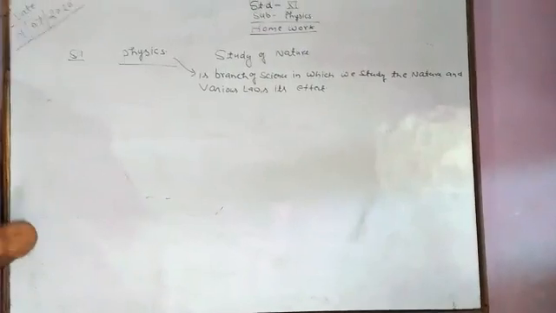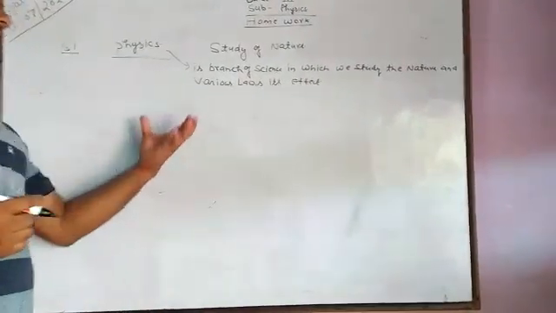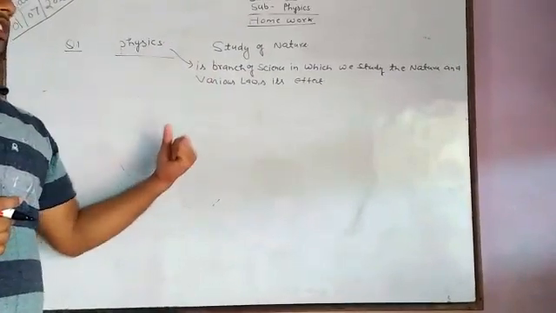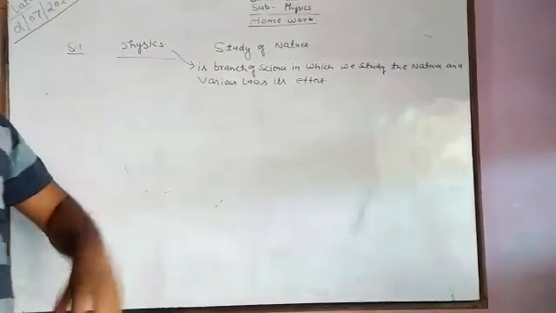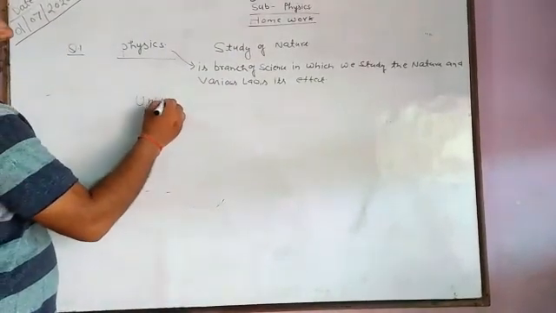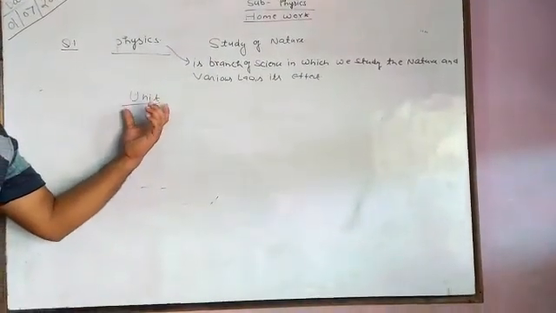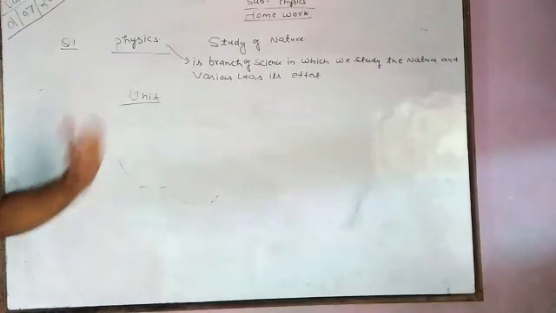If we are representing anything, its representation can be taken with the help of units. So we have to study units in physics. The basic units are all the measurable physical quantities.